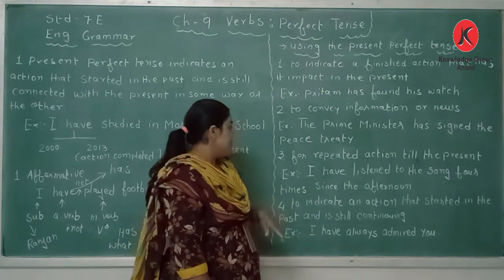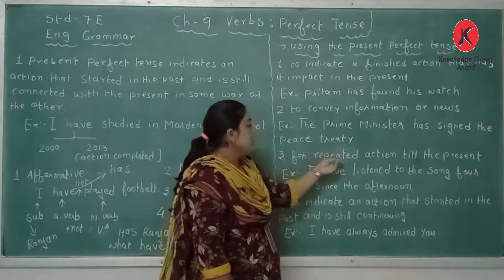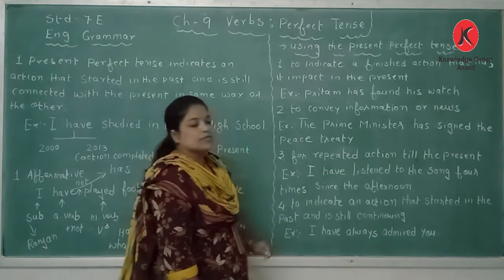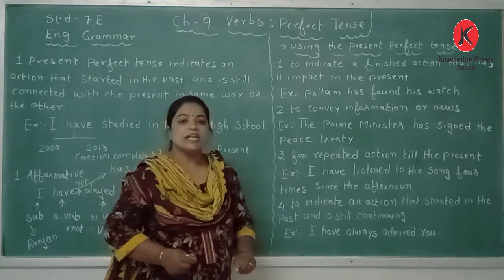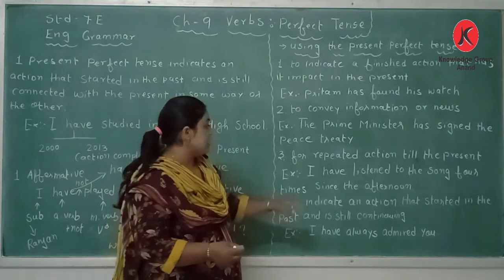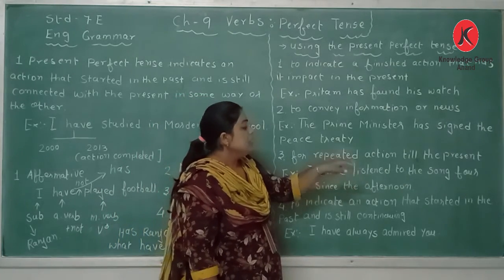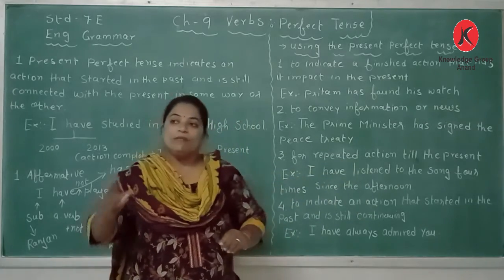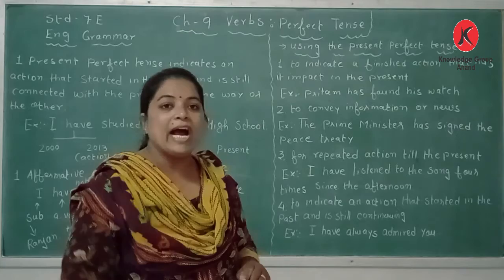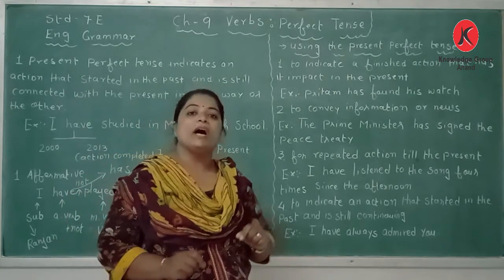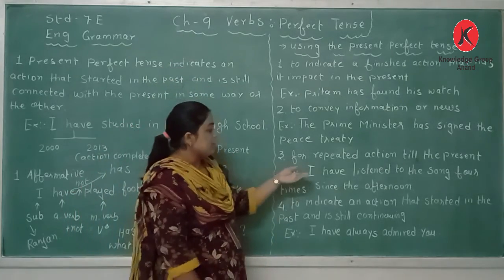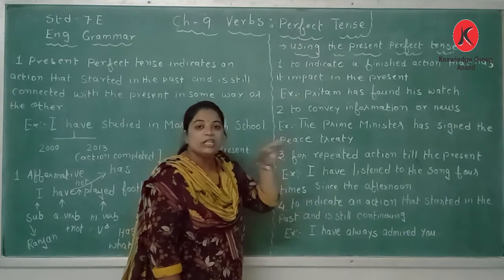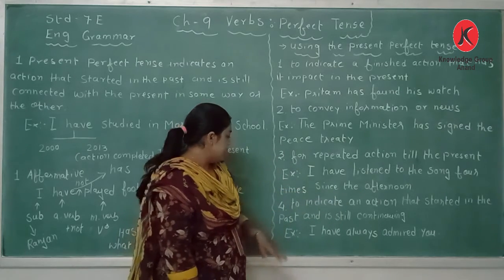Also we use present perfect tense for repeated action till the present. The repeated action has taken place till the present moment. That means I have listened to the song 4 times in the afternoon. From the afternoon, now this is the 4th time that I have listened to this song. That means it is a repeated action that is happening till the present time.